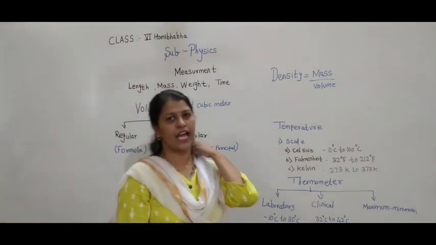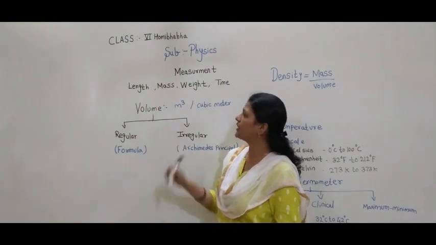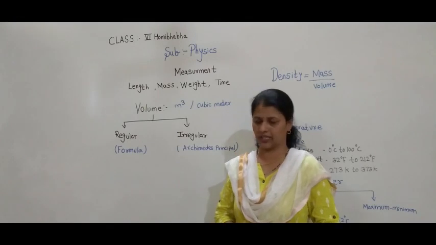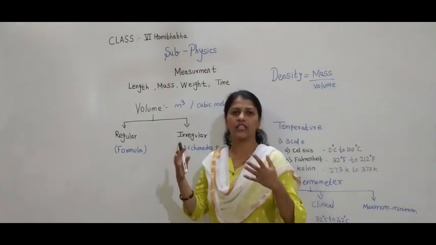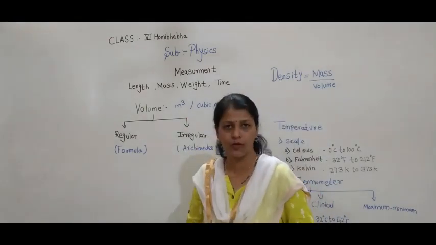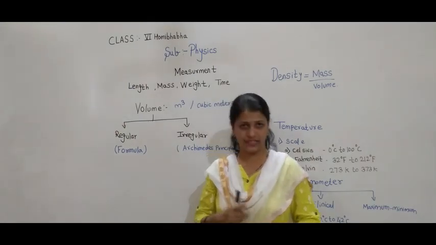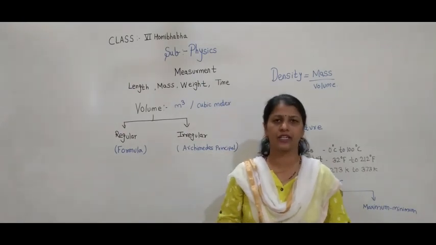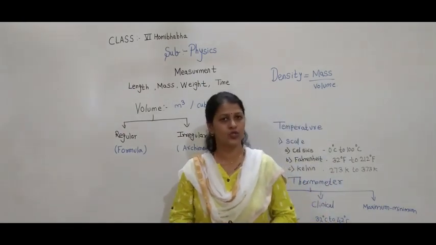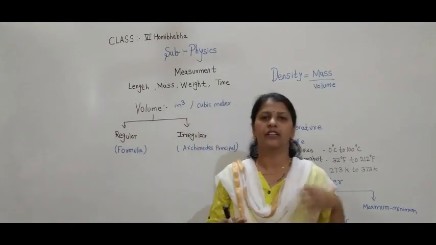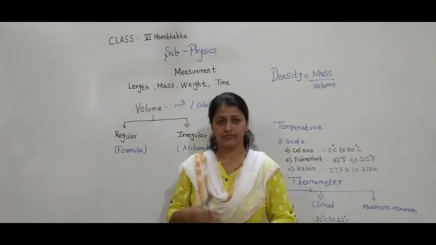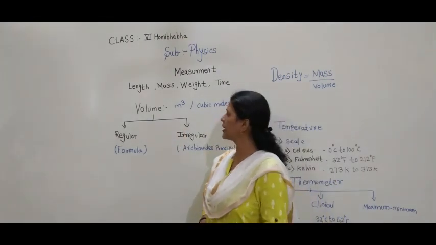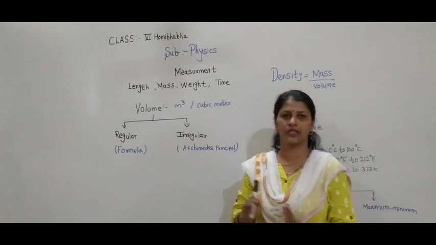Also, along with this, we have discussed which instruments are used to measure all these physical quantities. For length, if the unit is very small, then we have to use a small scale, or we can use a micrometer, screw gauge, vernier caliper. If it is big, then we use the scale, meter rod, or we can use the tape for the measurement. Are you getting? Then we moved to the mass.